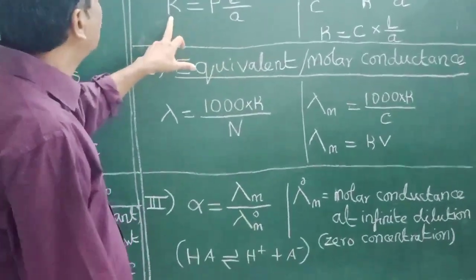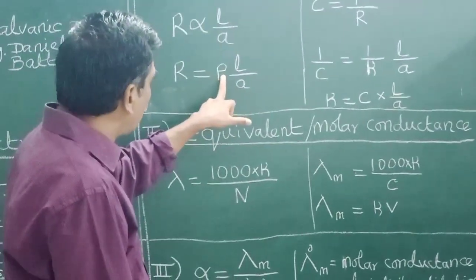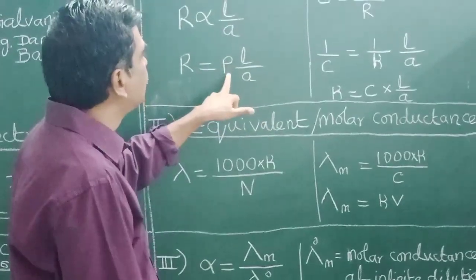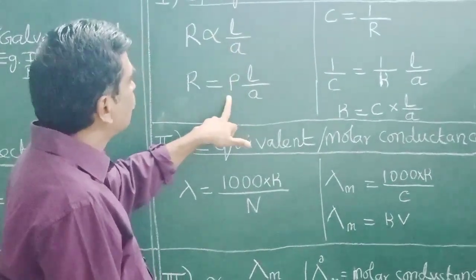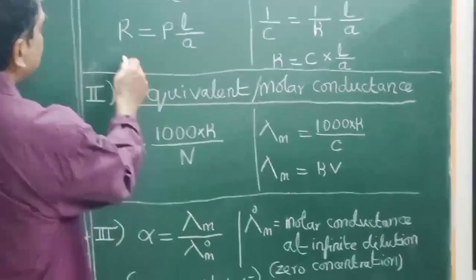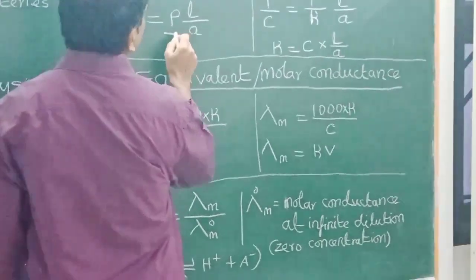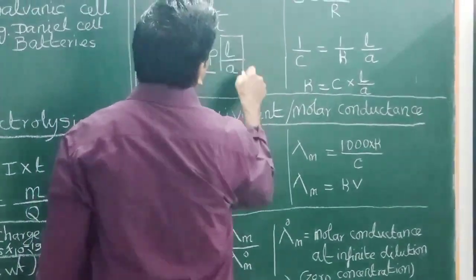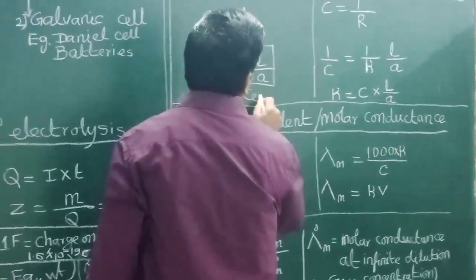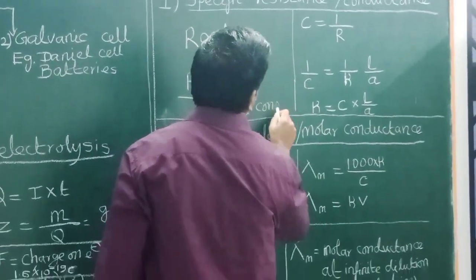Now R = ρL/A, where ρ is the constant called specific resistance. This is the resistance and this is the specific resistance, and L/A is called the cell constant.